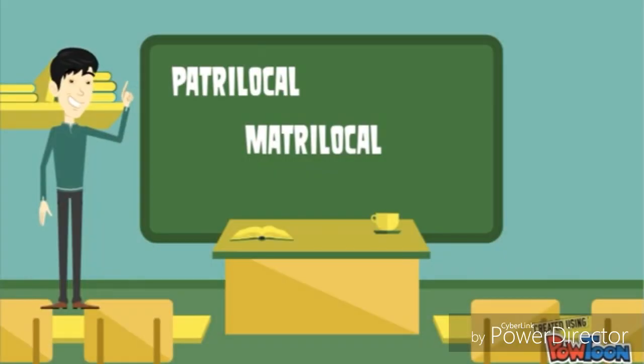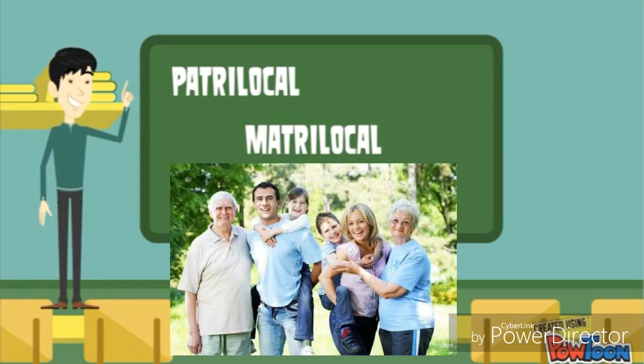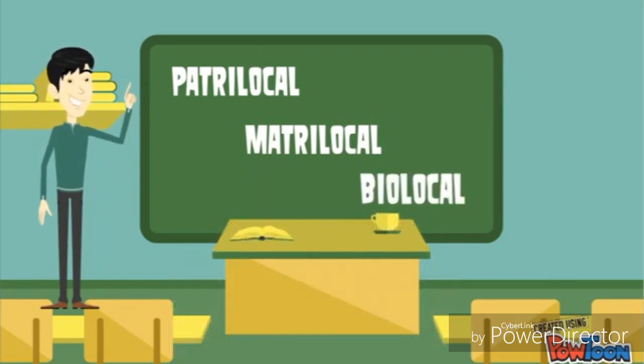The second one is matrilocal. Matrilocal, the married couple's normal residence is with or near the wife's patrilineal kinsmen. The third one, bilocal. Bilocal, married couples stay with the husband's relatives and the wife's kins alternately.